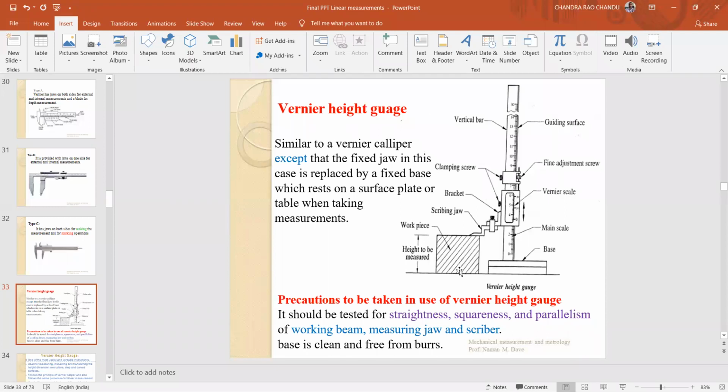In this case, the vernier height gauge consists of a rigid, robust base for rigidity and stability, and a vertical bar, which is the main scale, and the vernier scale is here. The vernier head can slide up and down on the vertical bar, and the fine adjustment screw head can also slide up and down on the vertical bar.